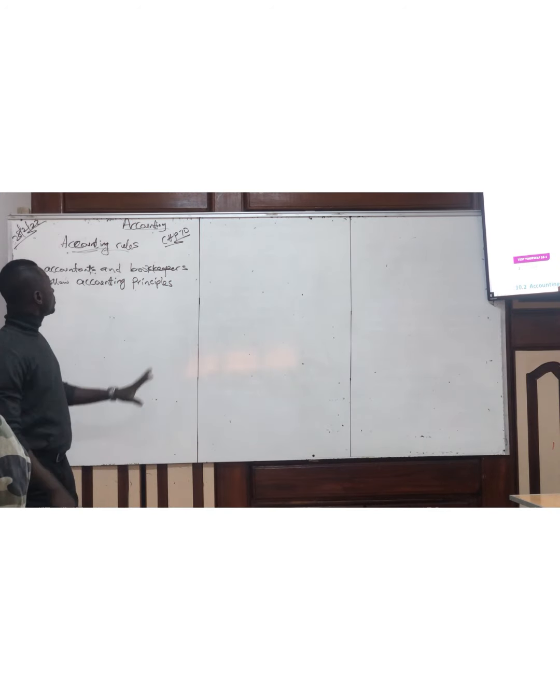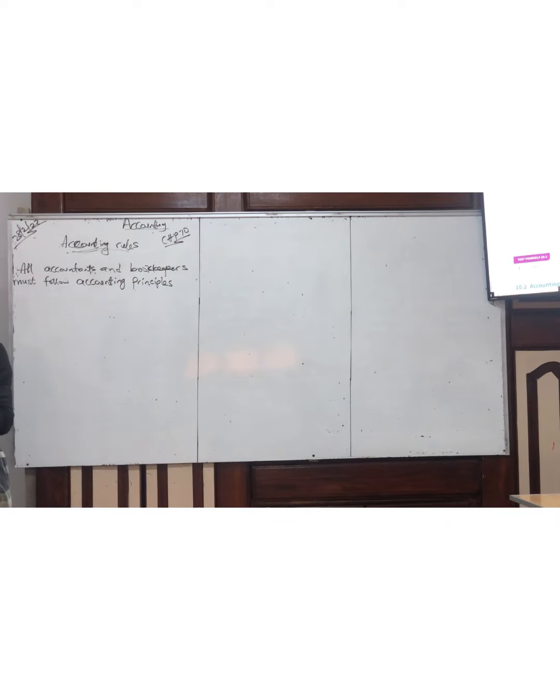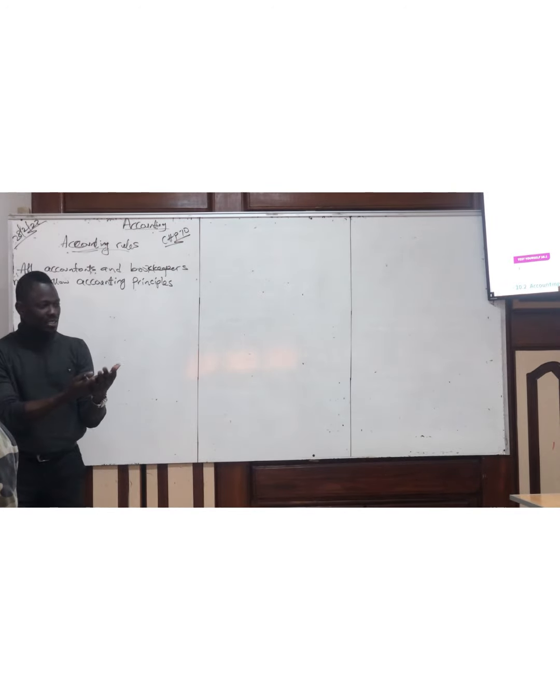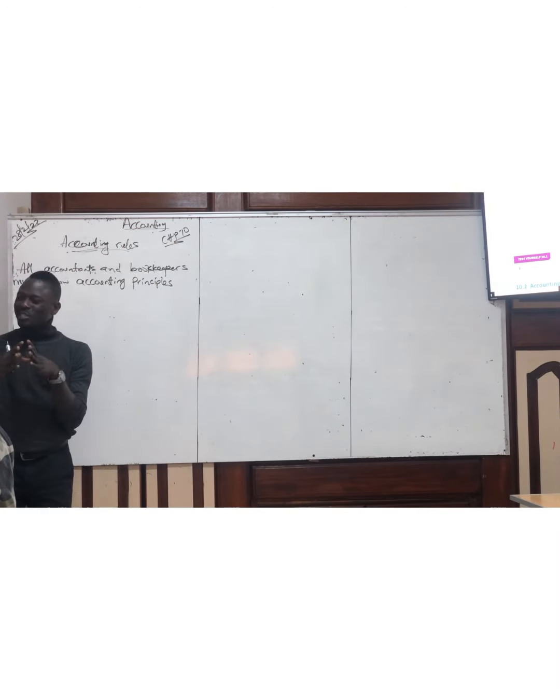So when talking about accounting rules, as an accountant or as a bookkeeper or as a business, it is important for you to have a common rule. If not, it becomes difficult for you to trace business A with business B. It becomes difficult for you to understand the financial statements prepared by one accountant if you have to check through. So it is always important to understand that there is a rule that will be followed.